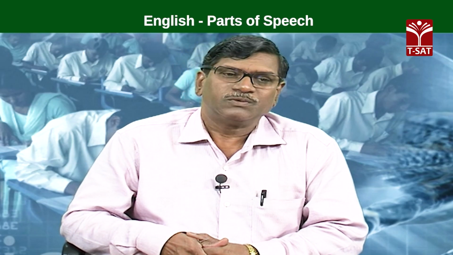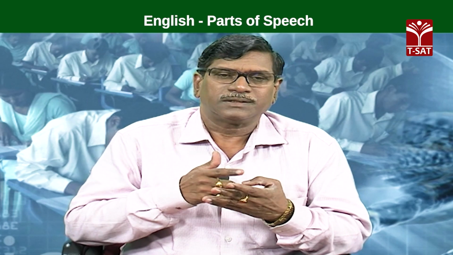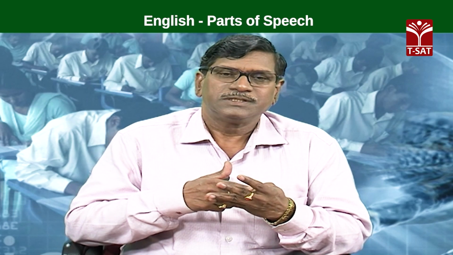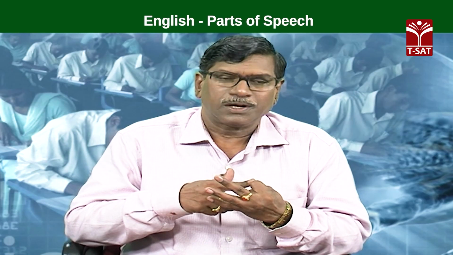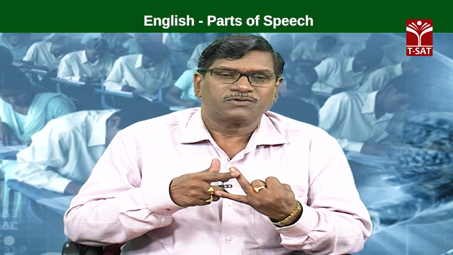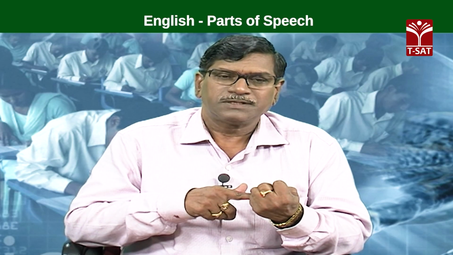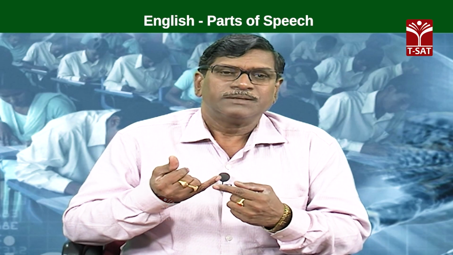In English, we can notice that there are 8 varieties of words. 1, nouns. 2, pronouns. 3, adjectives. 4, verbs. 5, adverbs. Next, prepositions.